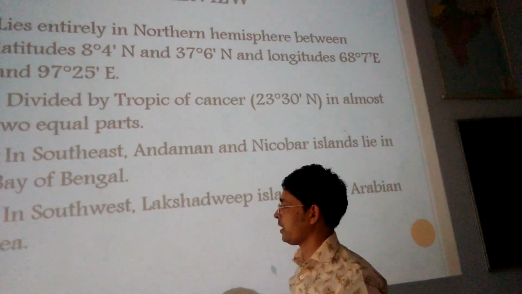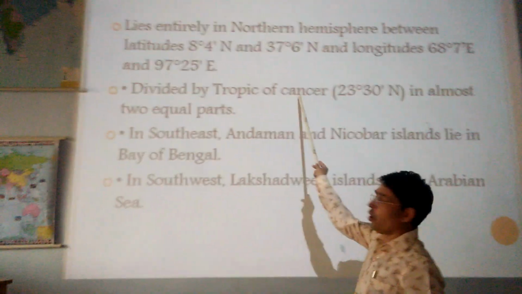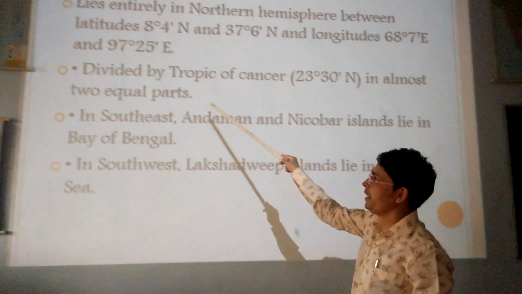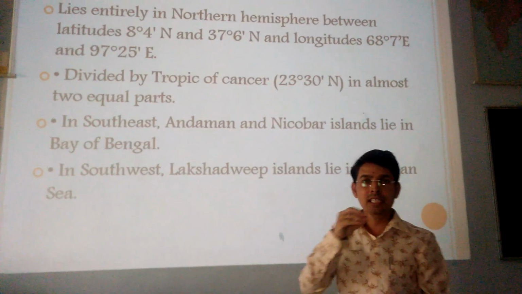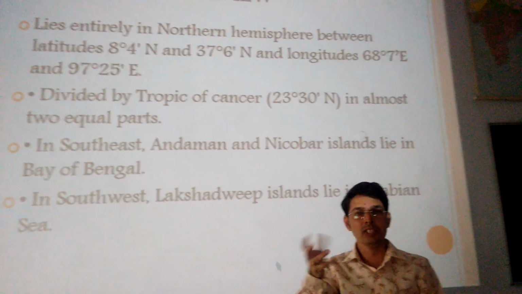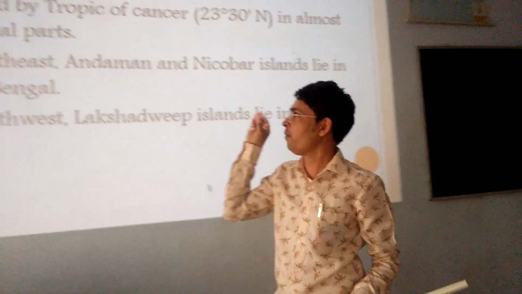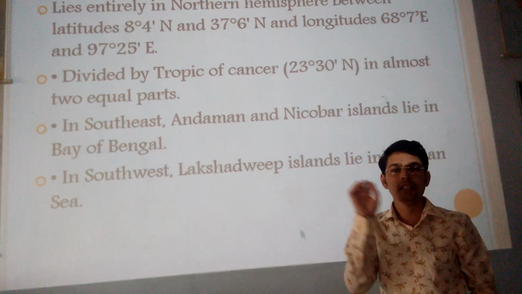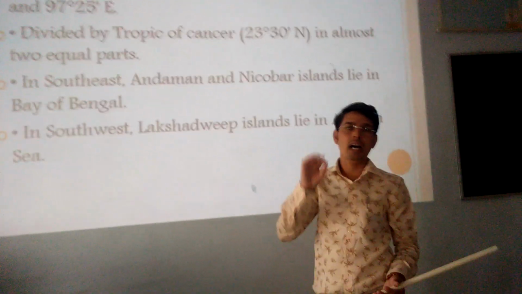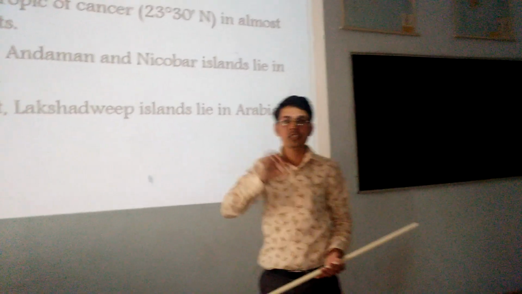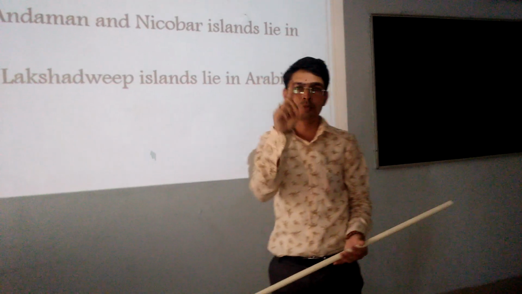Then next, we talked about the Tropic of Cancer, which divides India into two equal parts. As I made you understand, how many states there are, it can be a jumbled one, or there can be more options. So 4 options will be there. From which state of India does the Tropic of Cancer not pass? Suppose the answer is Jammu and Kashmir, it is given as one of the options.